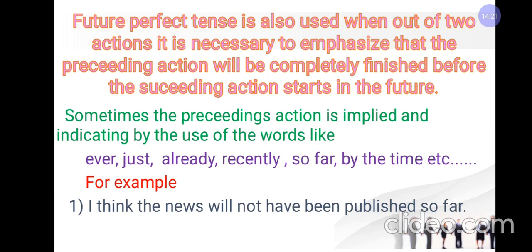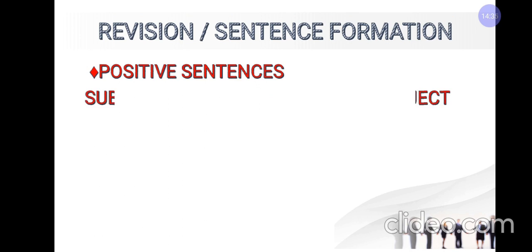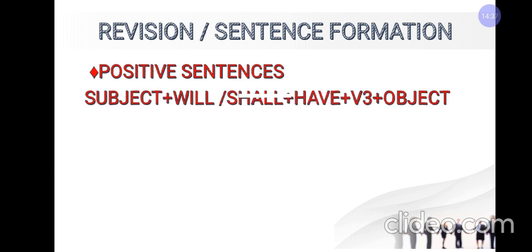So this was about future perfect tense. Now we will do its revision and see how we can form sentences. In positive sentences, we use subject plus will have/shall have plus third form of the verb with object.